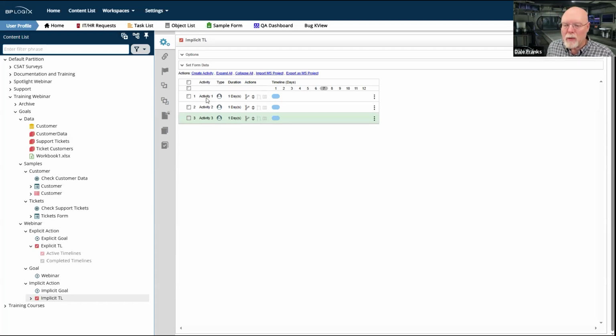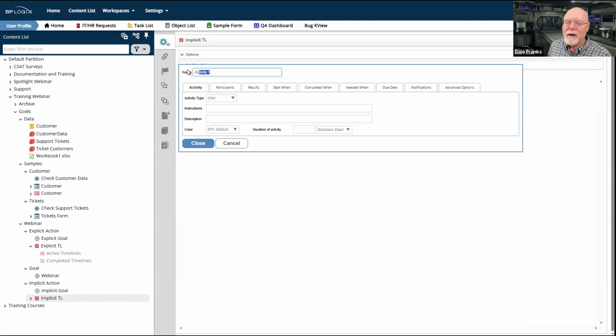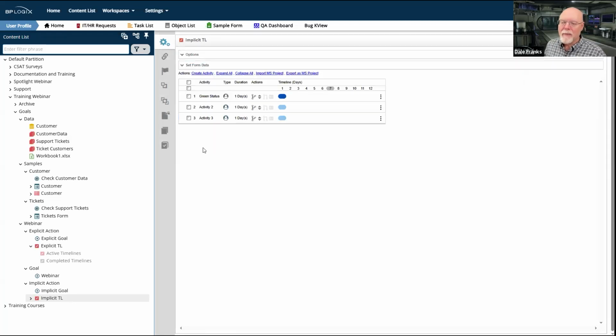So let's take activity 1. Now, activity 1 is just going to be, we're just going to call it green status. Okay, and by the way, I'm going to run all these in parallel. I'm not going to make them run right after another. So I have green status.